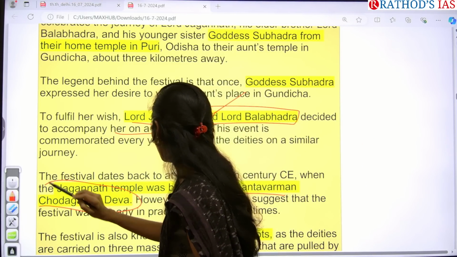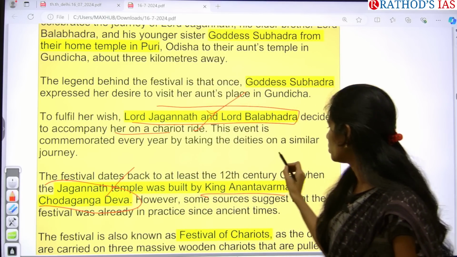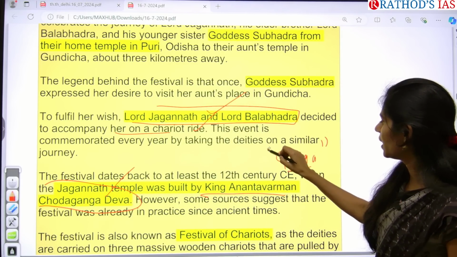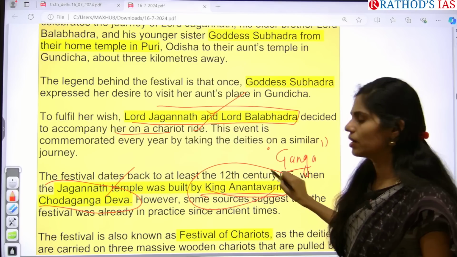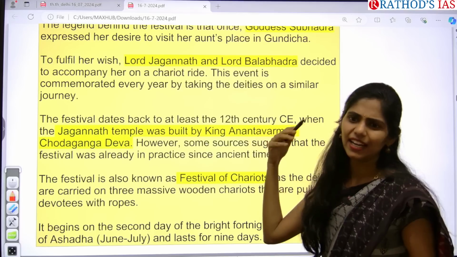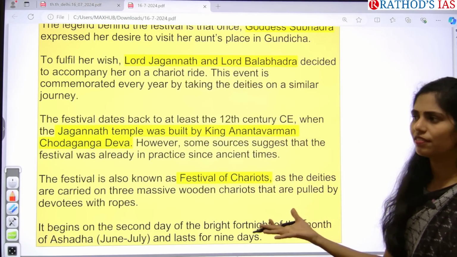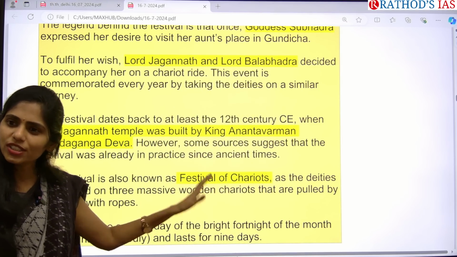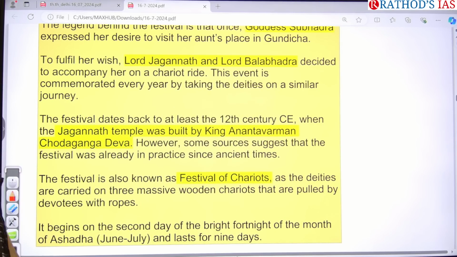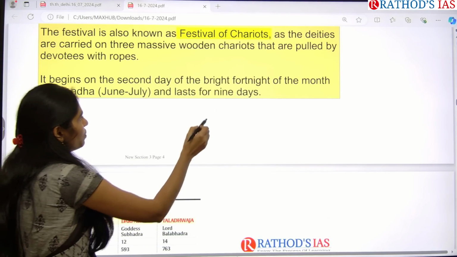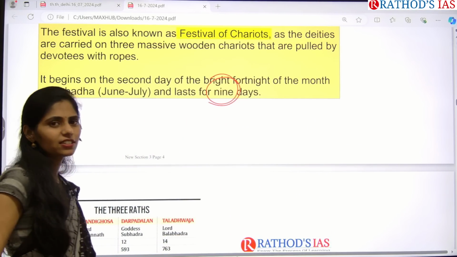who belongs to Choda Ganga Devi. Choda Ganga belongs to the Ganga dynasty. Okay, so this is very important: Ganga dynasty and king Anantavarman. In this way also you can get questions in your prelims, and even if you are preparing for CRPF or any state public service examination. This will always be in the news, so you will get questions from this area. And this yatra lasts for 9 days, and yesterday was the last day.